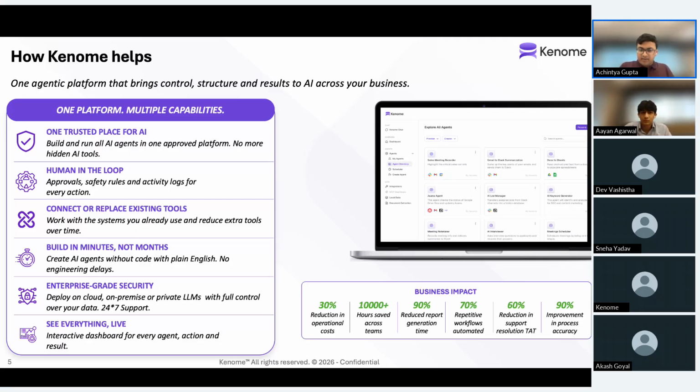And from the various customers that we've deployed the platform at, from the US, UK, and India, we have seen measurable business impact across various different parameters. We have seen, for example, a 30% reduction in operational costs and thousands of hours saved across various teams. Report generation is a pretty useful use case that a lot of our customers use the platform for, and we have seen a 90% reduction in such use cases.